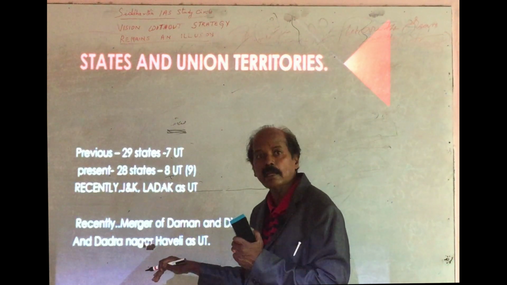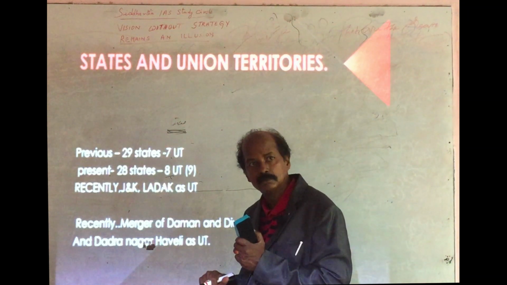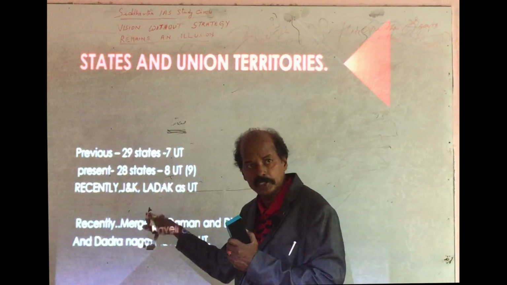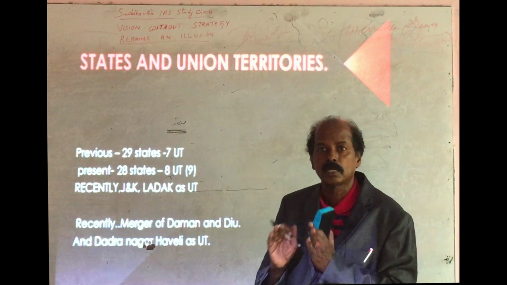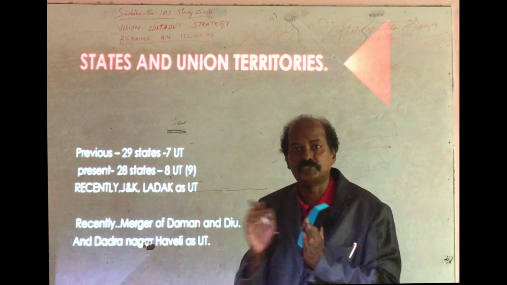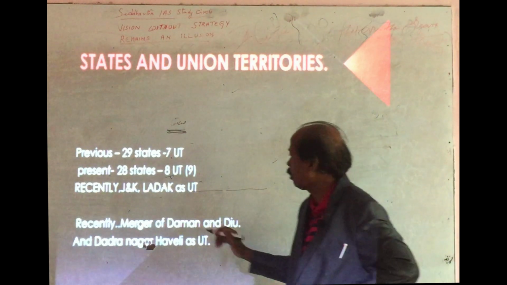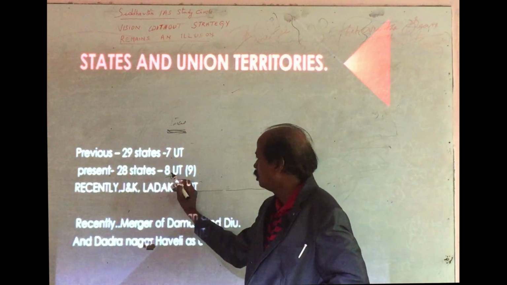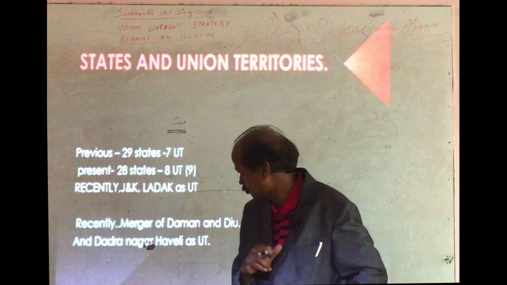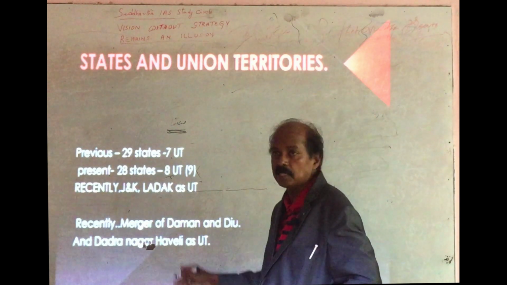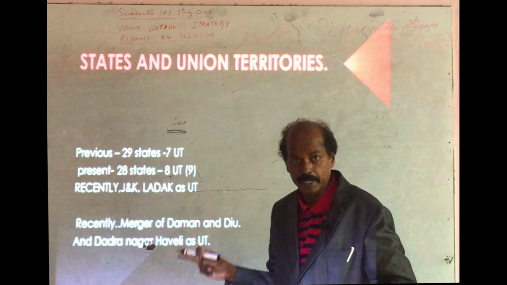Which are the newly added territories? Jammu and Kashmir and Ladakh. These are the newly formed union territories. And another one is Diu and Daman, Dadra and Nagar Haveli merged as 1 union territory. That's why today in India there are 28 states and 8 union territories, but not 9 union territories. You should remember. So these are the states and union territories in India today.